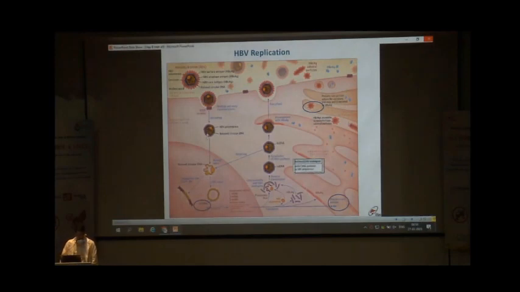So we can see this is the hepatitis B virus surface antigen, and DNA with the DNA polymerase. This enters the hepatocyte through the receptor. In the hepatocyte, it gets uncoated, releasing the DNA that enters the nucleus. This DNA can either be incorporated into the host genome, or it can become the complete cccDNA. And this cccDNA further undergoes transcription and synthesizes the pre-genomic mRNAs.